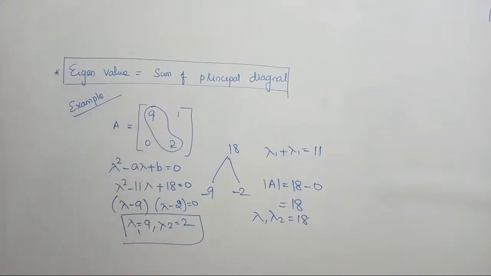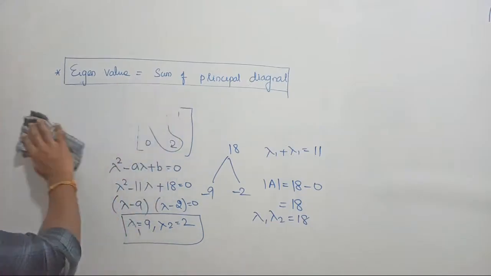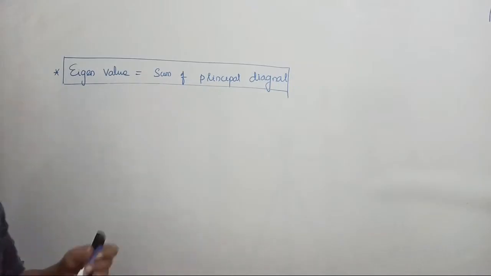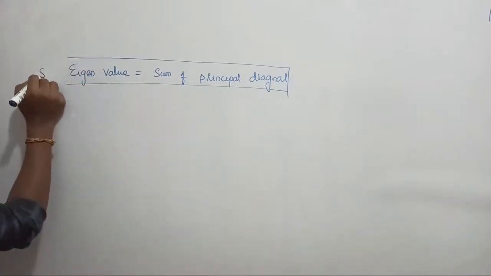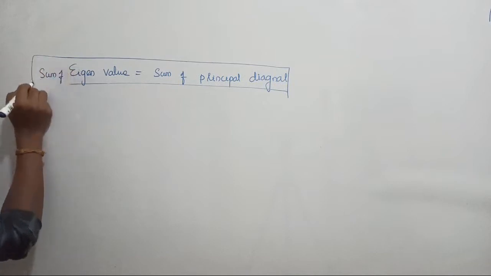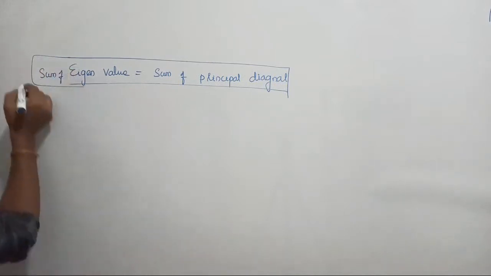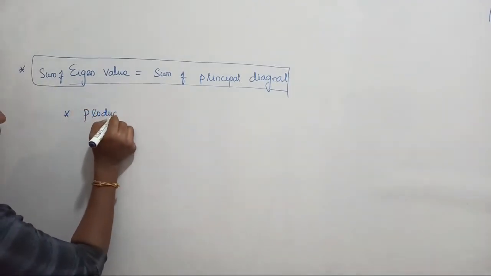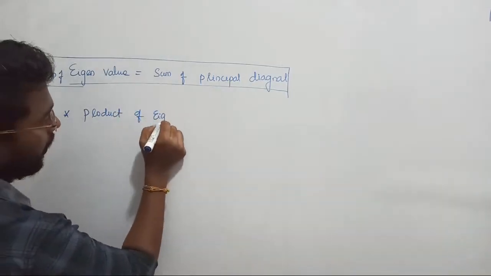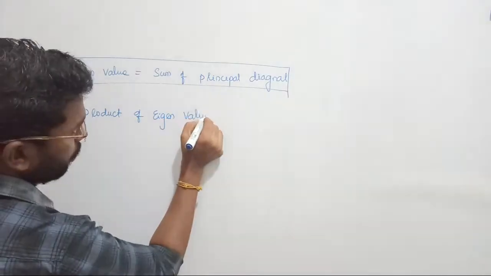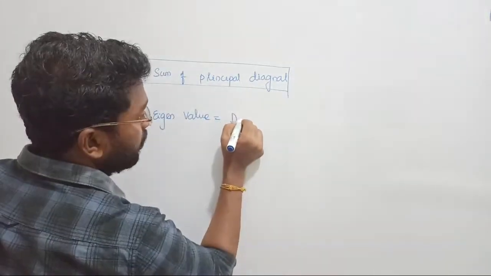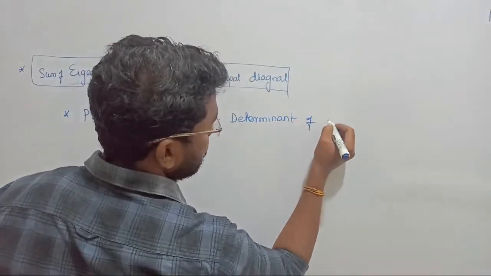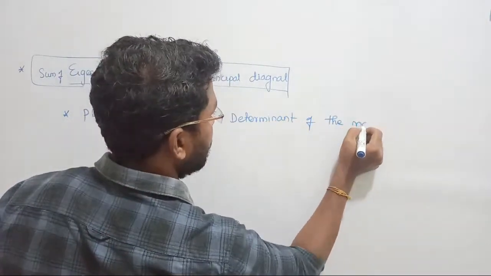So let me rub these things and write the statements clearly. The next property of the eigenvalue is: the sum of eigenvalues should be equal to, see, I forgot to insert sum here. Listen guys, just insert sum. The sum of eigenvalues should be equal to the sum of the principal diagonal. Similarly the second statement is: the product of eigenvalues should be equal to the determinant of the matrix. Do you agree with me? Yes, that is equal to the determinant of the matrix.